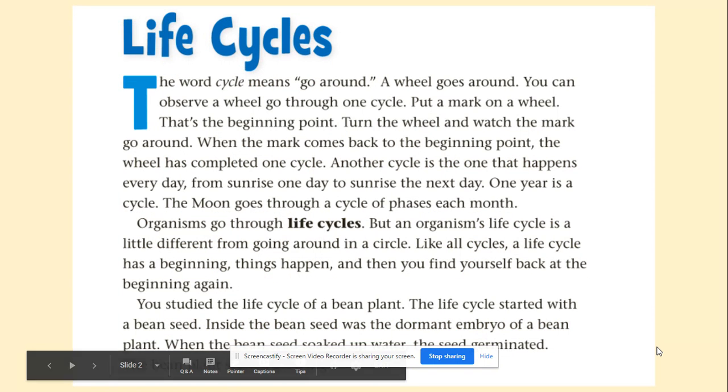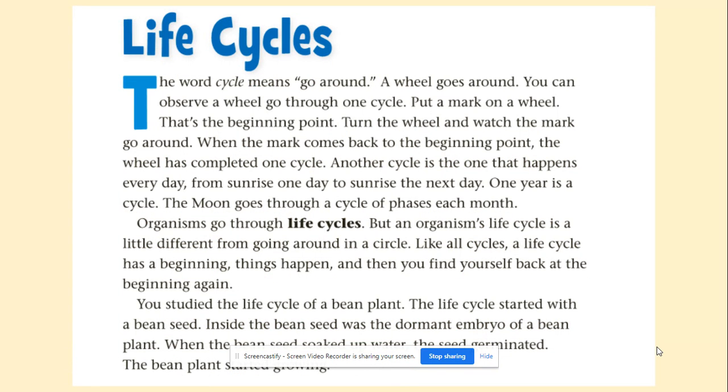Let's get started. Life cycles. The word cycle means go around. A wheel goes around. You can observe a wheel go through one cycle. Put a mark on a wheel. That's the beginning part. Turn the wheel and watch the mark go around. When the mark comes back to the beginning point, the wheel has completed one cycle. Another cycle is the one that happens every day from sunrise one day to sunrise the next day. 1 year is a cycle. The moon goes through a cycle of phases each month.